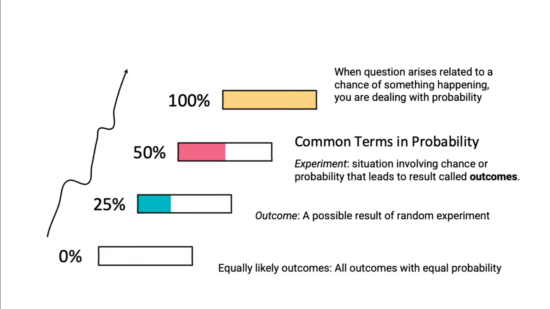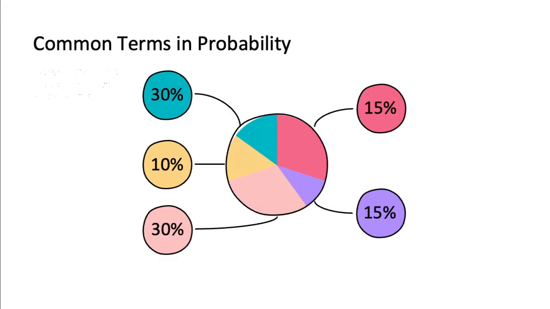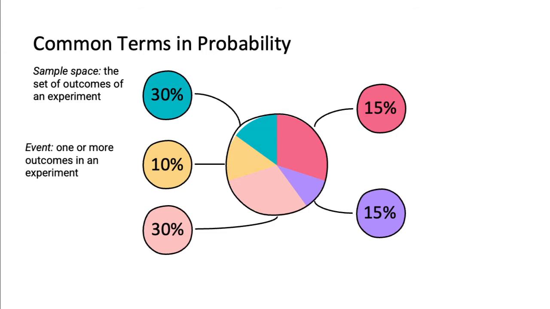And outcomes have a classification wherein we call it equally likely outcomes, wherein all the outcomes are of equal probability. Let's also have the sample space. The sample space is the set of outcomes of an experiment. So whatever the outcome, we can classify it as part of the sample space. For event, this is one or more outcomes in an experiment. And the sample point is an element of the sample space. So we are deriving the sample point from the sample space.